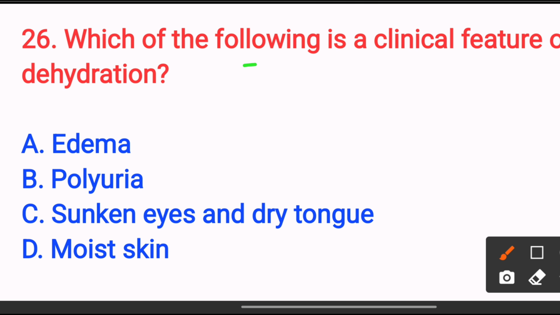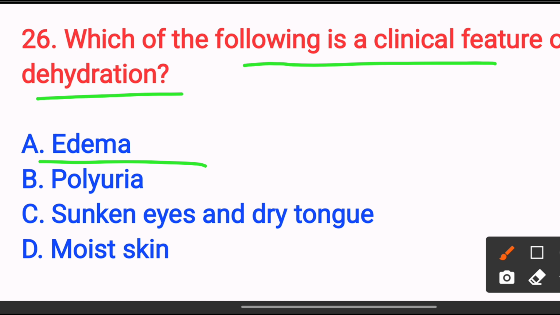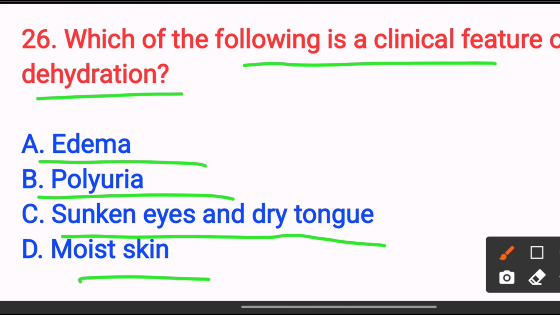Which of the following is a clinical feature of dehydration? Option A, edema. Option B, polyuria. Option C, sunken eyes and dry tongue. Option D, moist skin. The answer is option C, sunken eyes and dry tongue. Loss of body fluids leads to decreased skin turgor, dry mucosa, sunken eyes and concentrated urine. So the answer will be option C. Next,